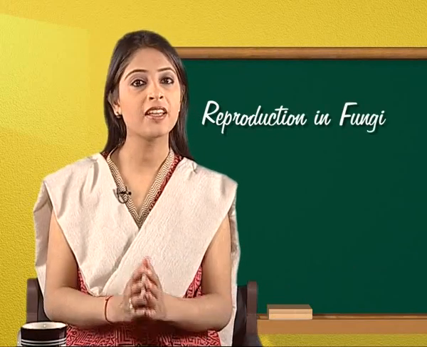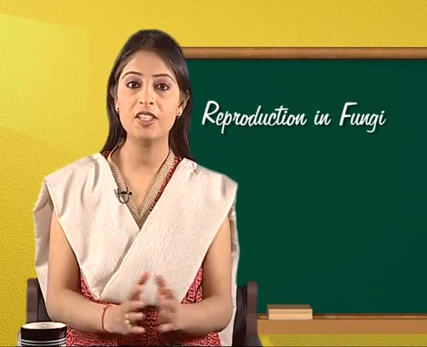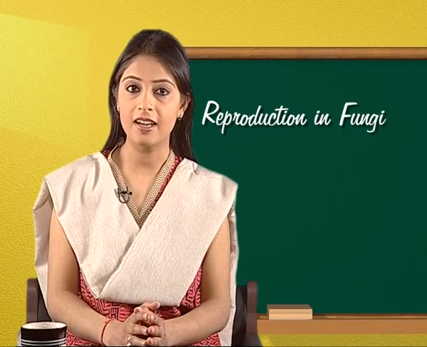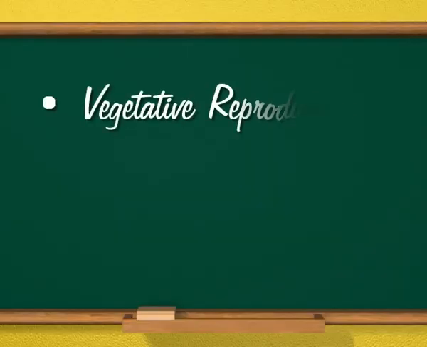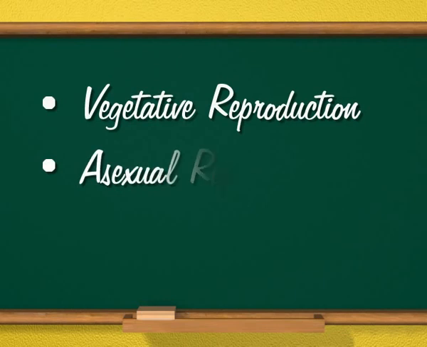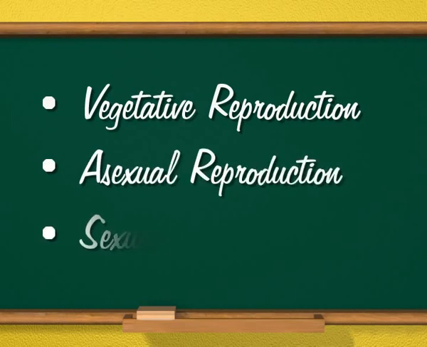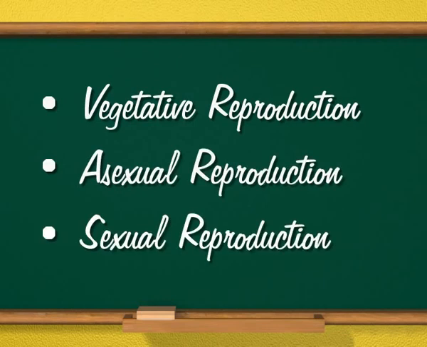Obviously, through reproduction. Let us now talk about the ways in which fungi reproduce. Reproduction in fungi. The fungi reproduce by all three methods. These are vegetative reproduction, asexual reproduction, and sexual reproduction. Let us see each method one by one.